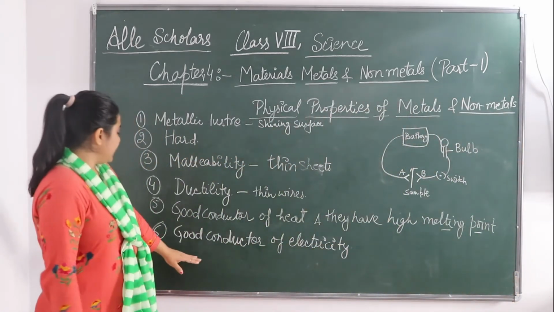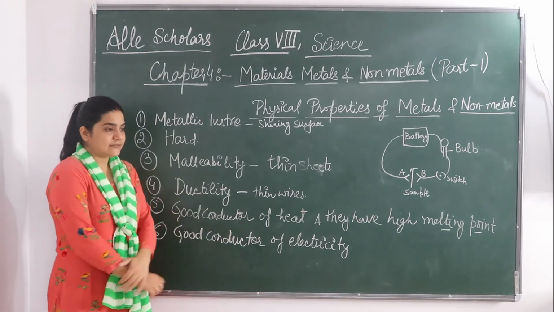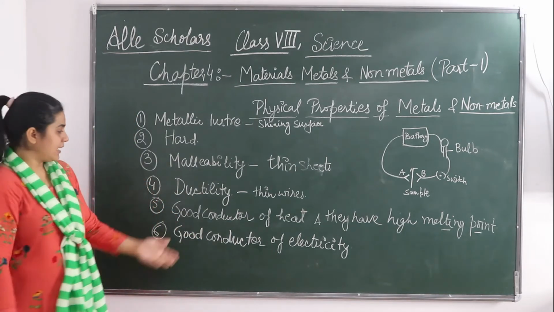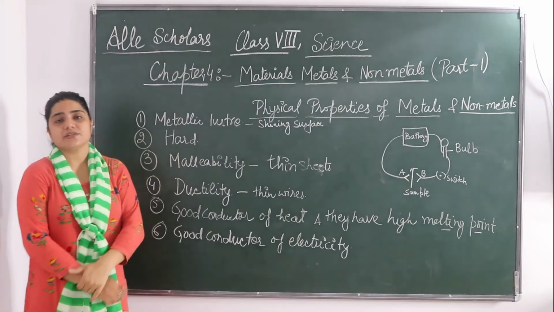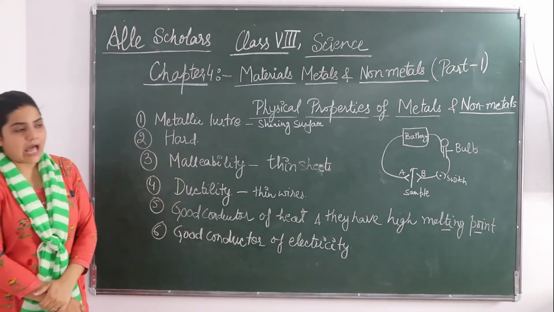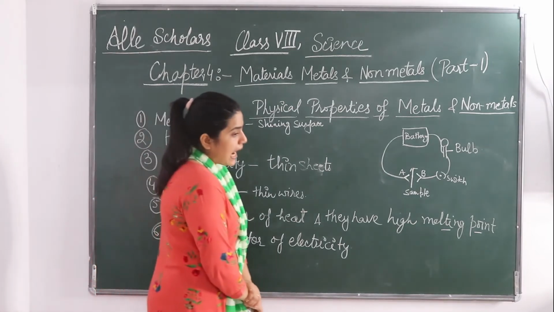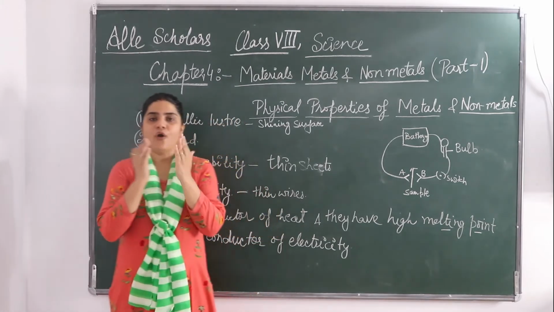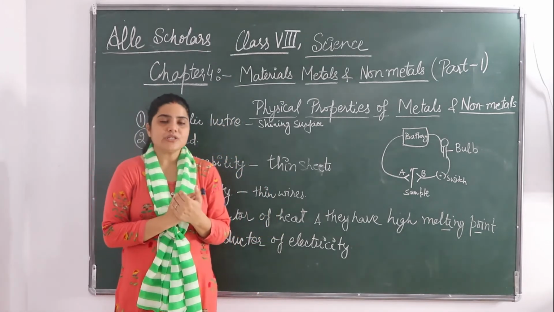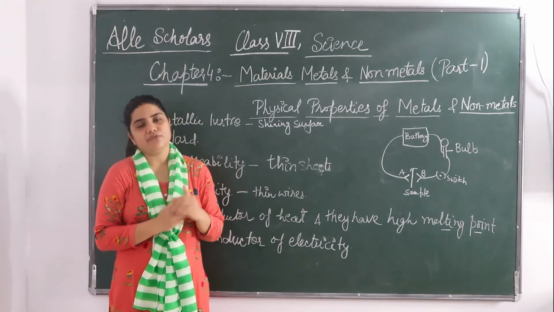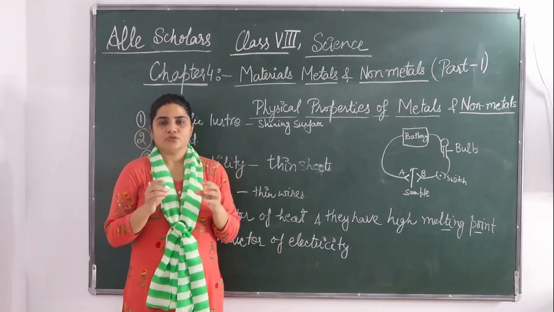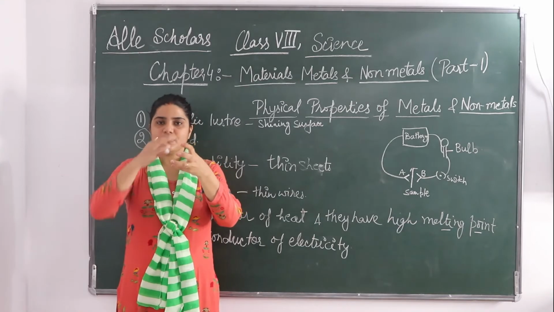So metals are excellent conductors of electricity and heat, as we have seen. Why is it so? What happens in them? Because the atoms in the metal form a matrix through which the outer electrons are very free to move. So the outer electrons in metals are free to move.